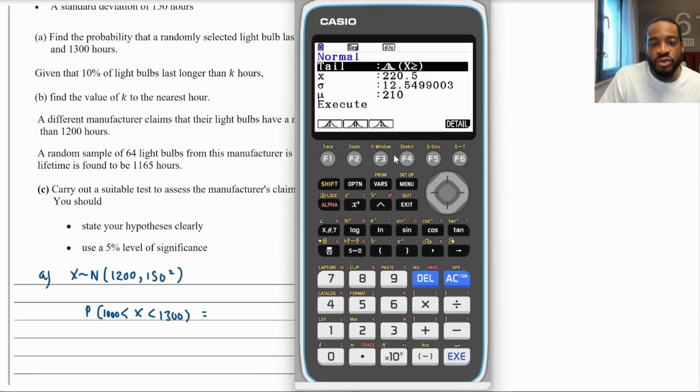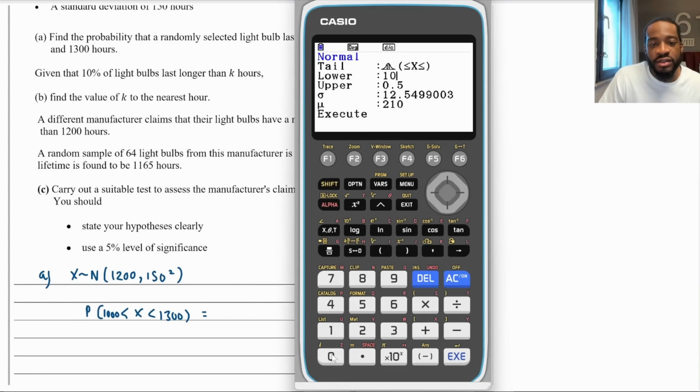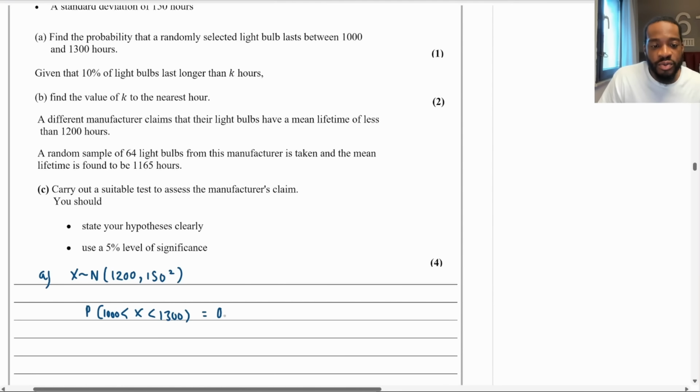Normal CD, and then the lower bound is going to be 1000. The upper bound is going to be 1300. The standard deviation is 150. And the mean is 1200. And this is equal to 0.656 to 3 significant figures, isn't it? So 0.656 to 3 SF.